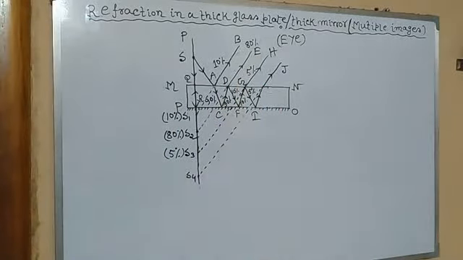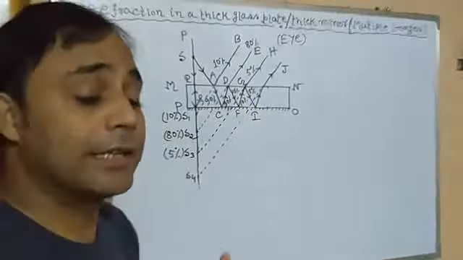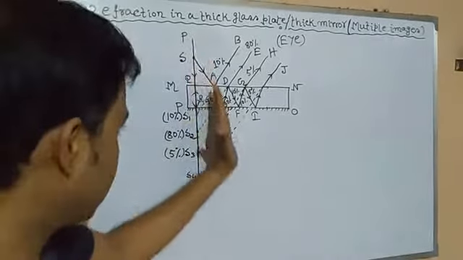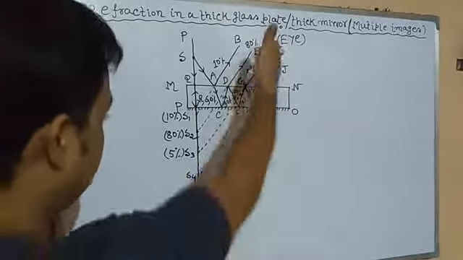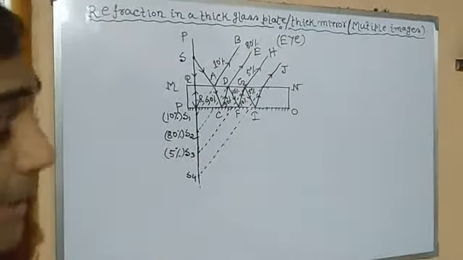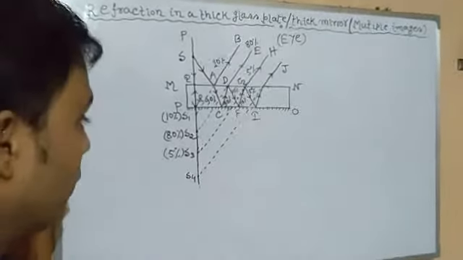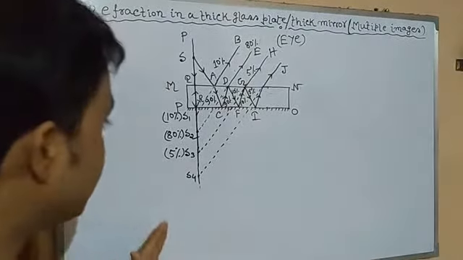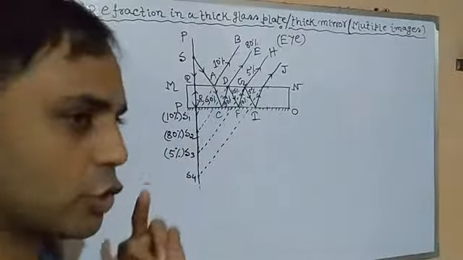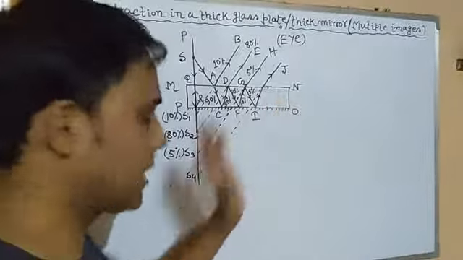Otherwise, in other cases, as we go on, it generally loses intensity: the first time 90%, then strong reflection, then 80%. So this is the reason behind the formation of multiple images. And the second image is the brightest because it involves a strong reflection at the silver surface of the mirror.